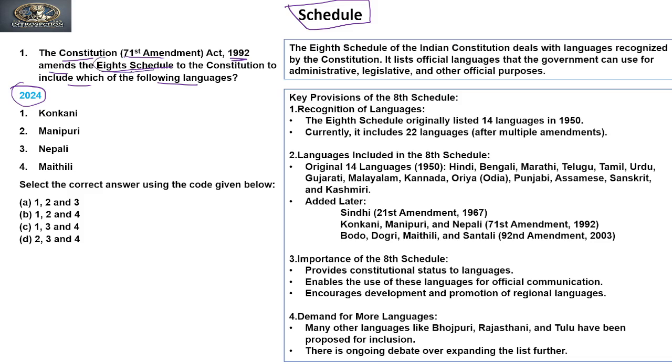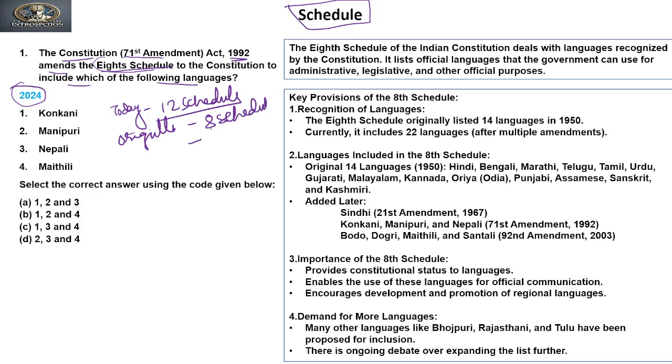Before answering this question, we should understand one thing. Today there are 12 schedules in the Constitution, right? But originally, there were only 8 schedules.